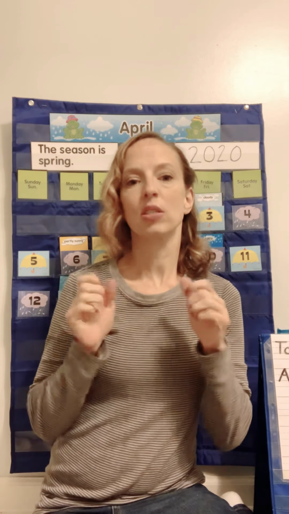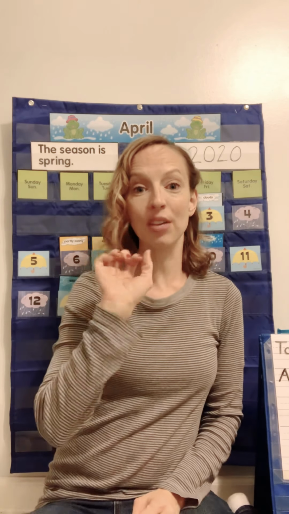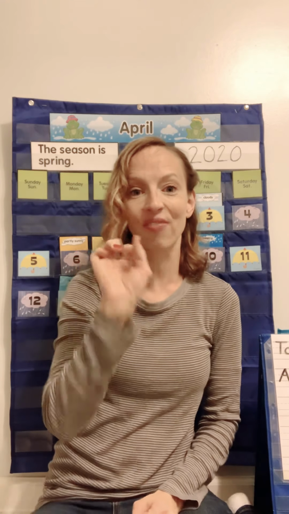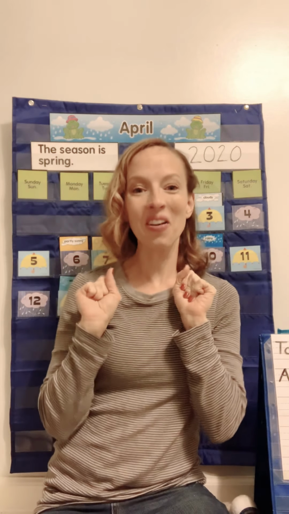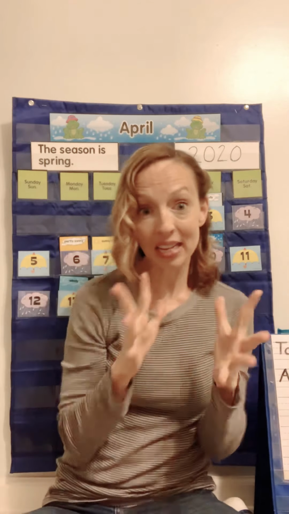Okay? So let's start with fives because we've been doing that this week. Ready? 5, 10, 15, 20, 25, 30, 35, 40, 45, 50, 55, 60, 65, 70, 75, 80, 85, 90, 95, 100. Good job. Now we're going to throw out our tens. Ready? Wiggle those fingers. Get ready to go. 10, 20, 30, 40, 50, 60, 70, 80, 90, 100. Great job. All right, so now that our hands are all warmed up, we're ready to get our weather song.